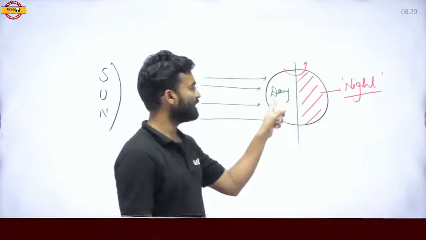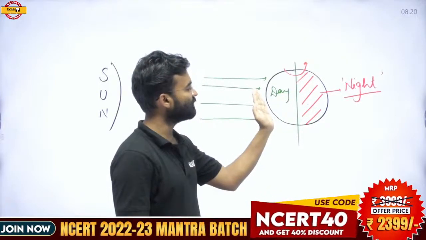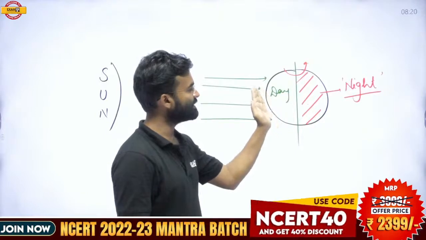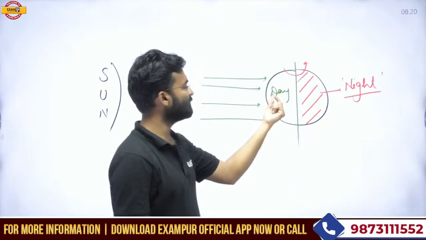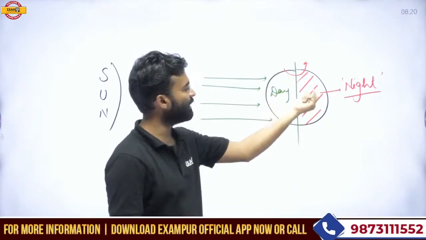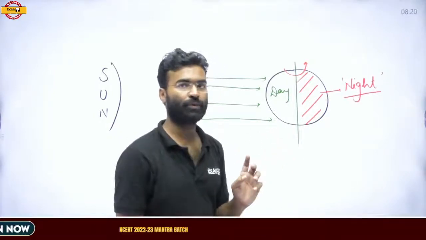The place which is experiencing the day at present, after a certain time period, after the rotation, will move to the back side, and then this particular place will experience the night situation.